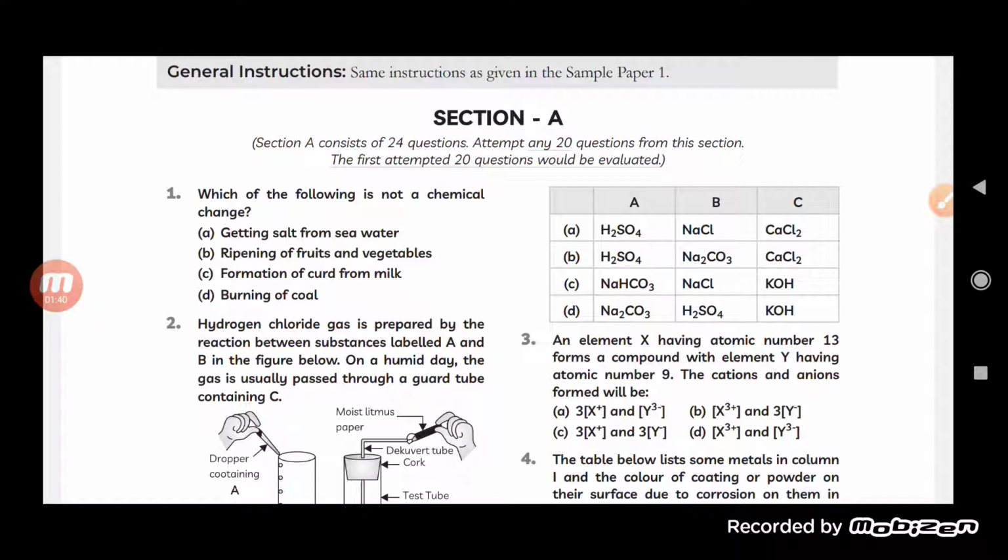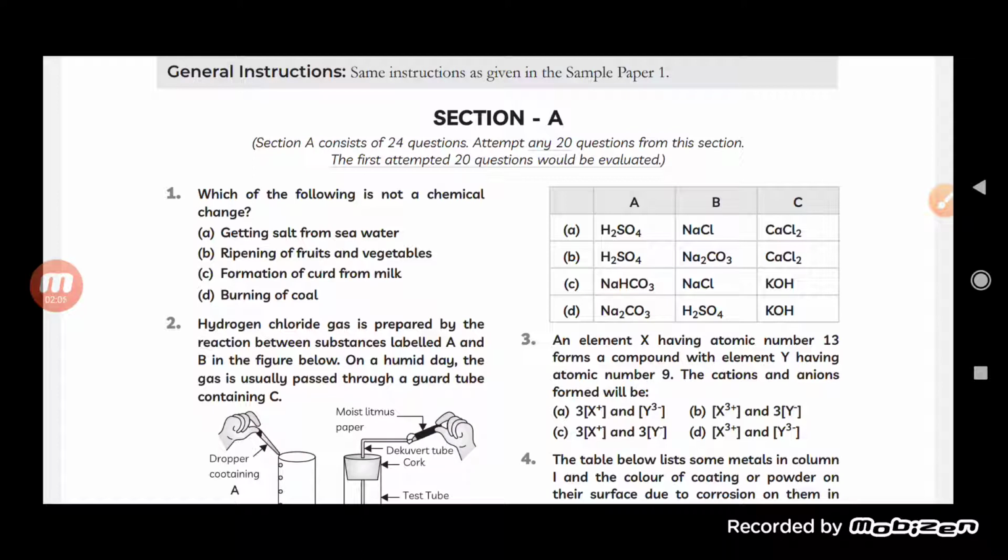So you can see here that ripening of fruit and vegetables is a chemical reaction. It is an irreversible reaction which cannot be reversed. Second one, formation of curd from milk, is also an irreversible reaction and a chemical change.